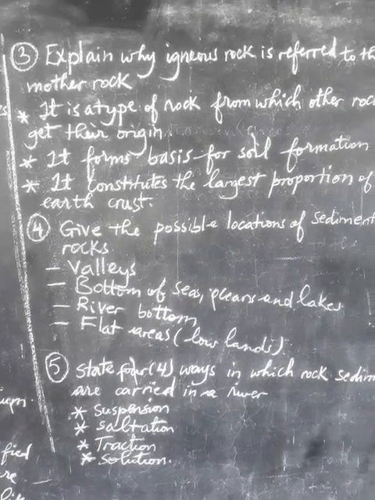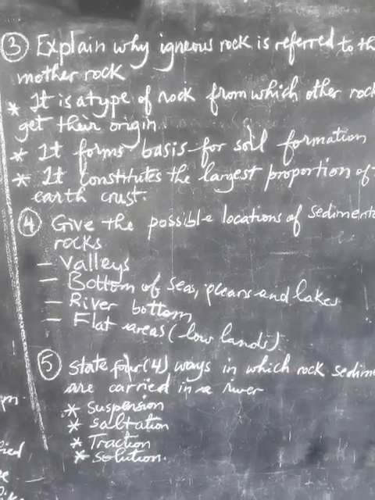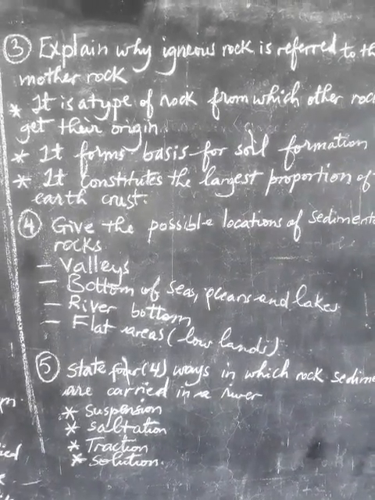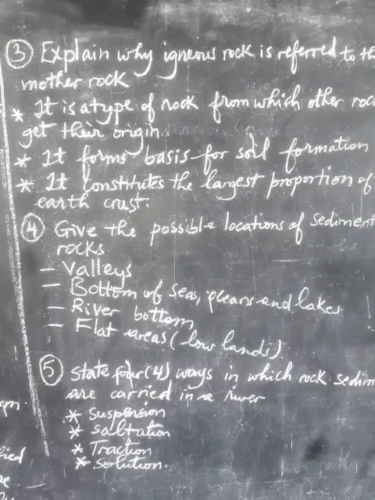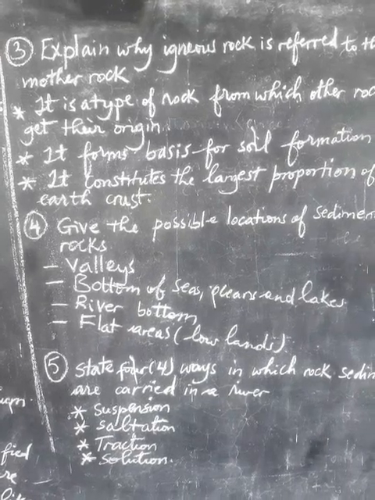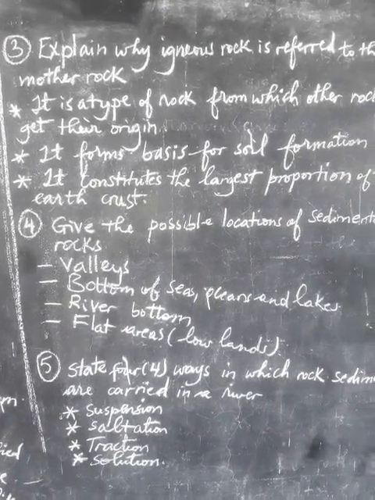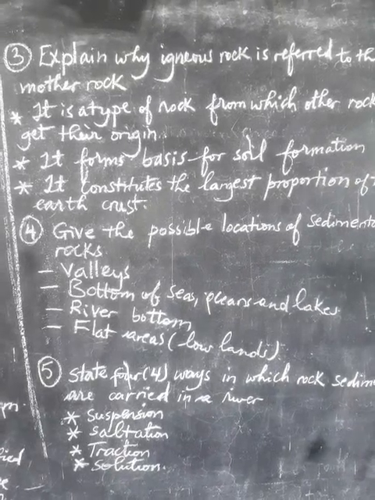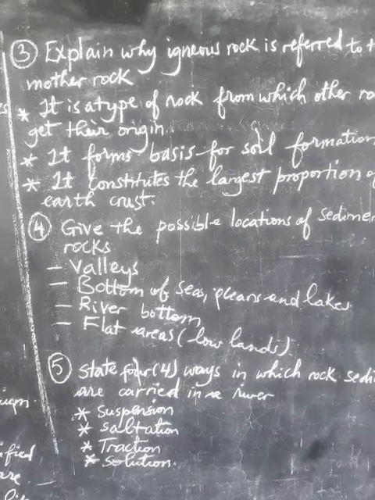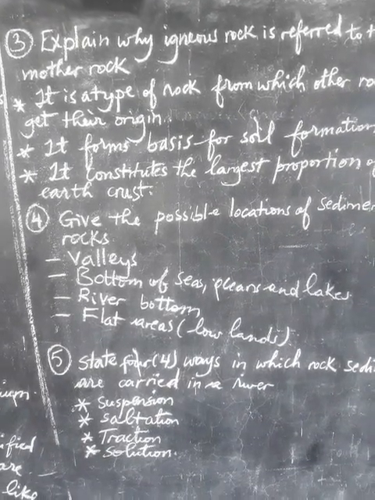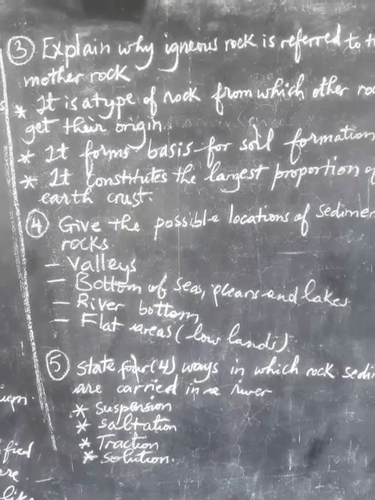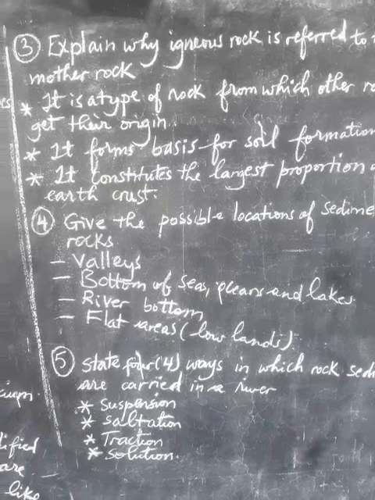And remember, when we were talking about how sedimentary rock is formed, we said that it is formed when weathered sediments from igneous rock, together with dead plants and animals, are deposited, compacted, and cemented in the area, especially in low-lying areas, and therefore lead to the formation of sedimentary rock. Since sedimentary rock contains weathered rock particles from igneous rock, this indicates that they were born from igneous rock, and therefore it is considered the mother of rock, since other types get their origin from it.